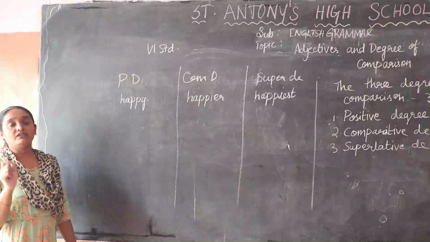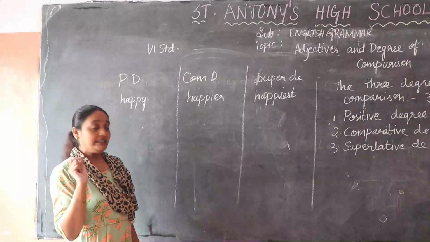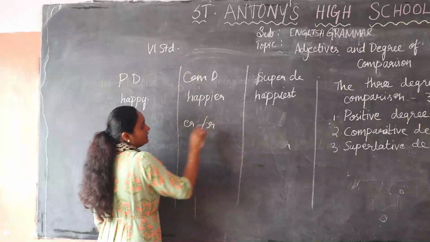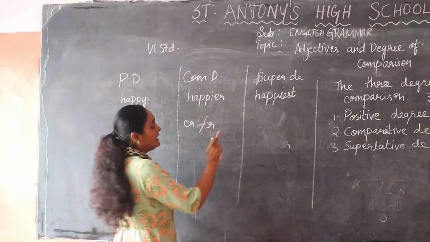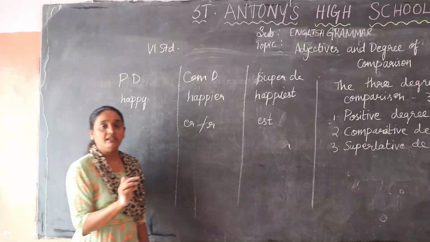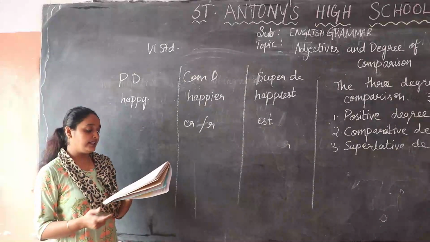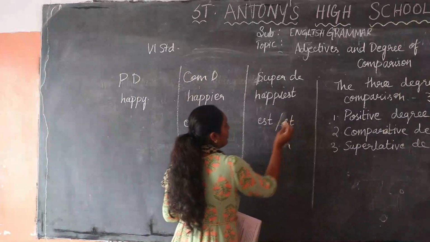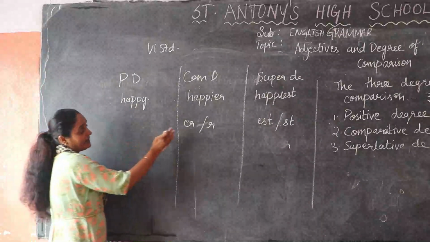Most comparative degrees are formed by adding er or r. In the superlative degree, you add est or st. So what do you add in the comparative degree?